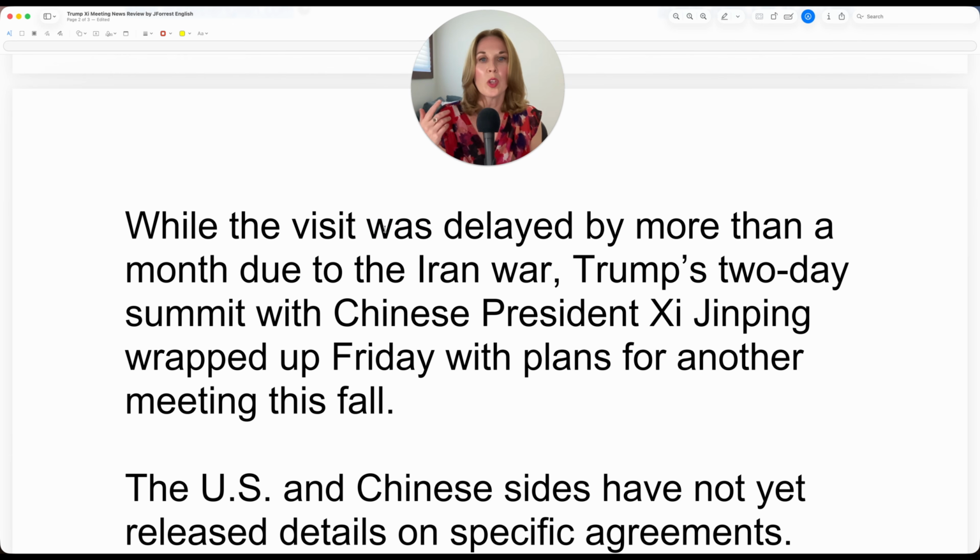Now, you can use this in the active form and say, traffic delayed us. So traffic is the thing doing the action. The new timeline delayed us. The client request delayed us. We were delayed because of the client request. So you can use it in the active voice as well, but it's commonly used in the passive voice.